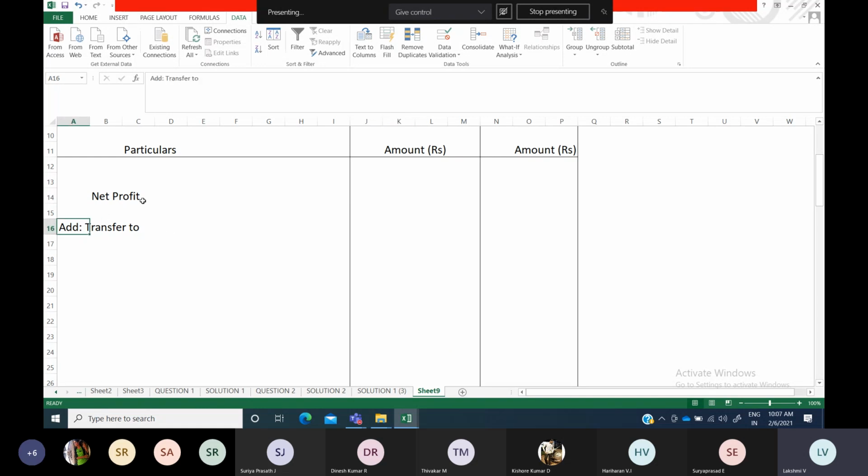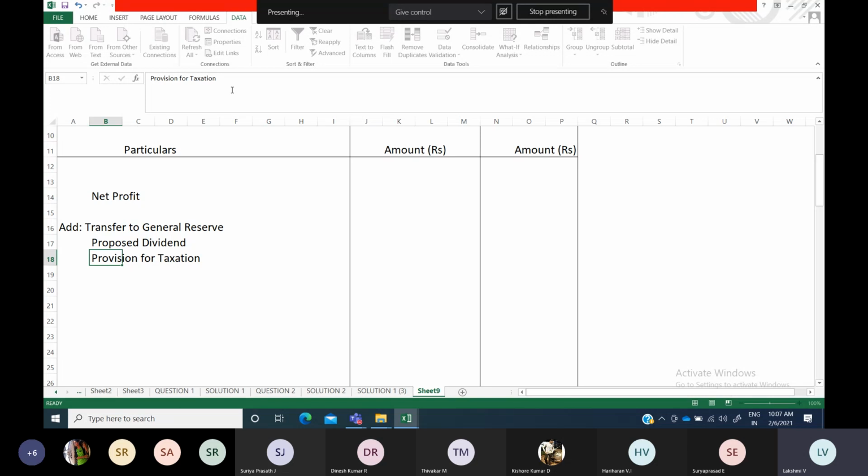With this, you have to add certain items. Transfer to general reserve, any proposed dividend if it is there, means dividend payable னு ஏதாவது வந்து provide பண்ணிருந்தோம்னா. Okay, so அதுக்கப்புறம் provision for taxation, if you have created something, that will come here.